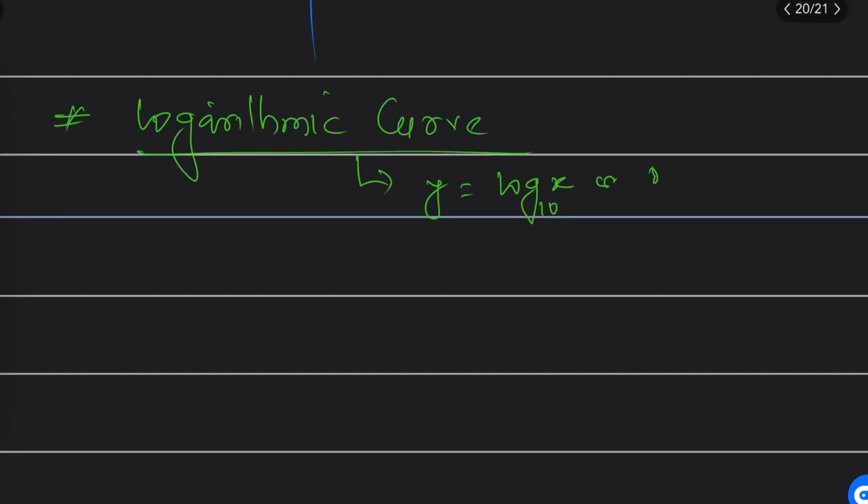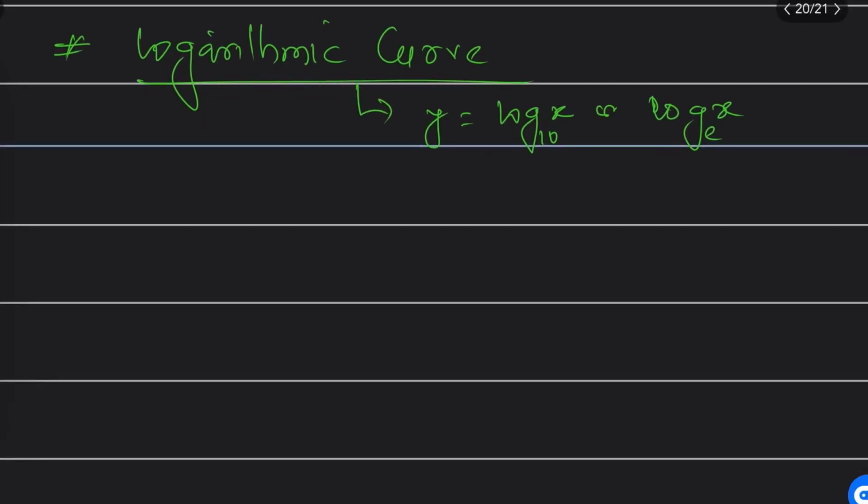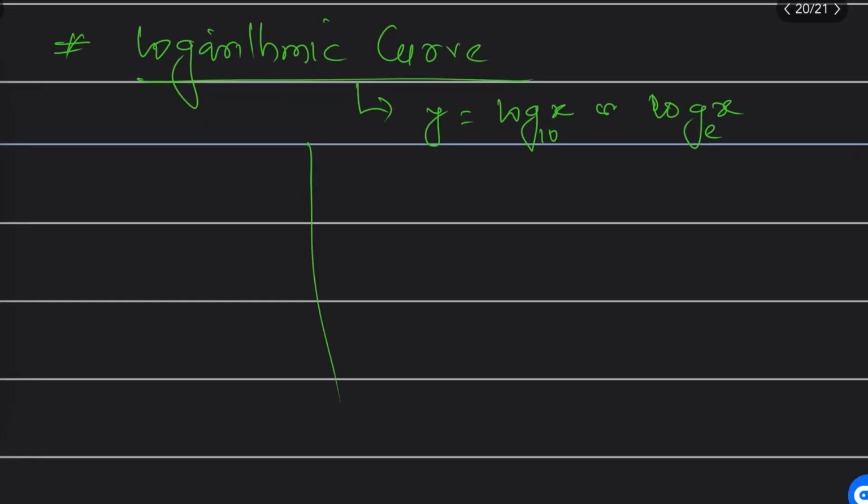We already discussed log in I think the second or third video, so you can go and check, and you will understand everything there. Let me discuss the graph here. What is important is how the graph appears and looks.